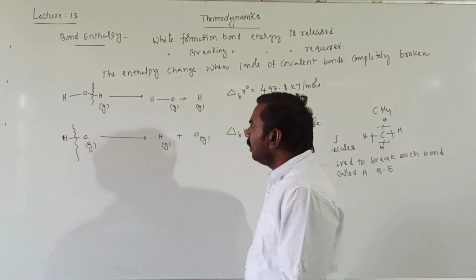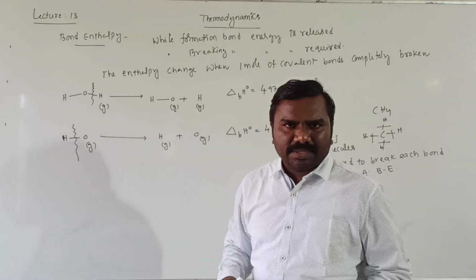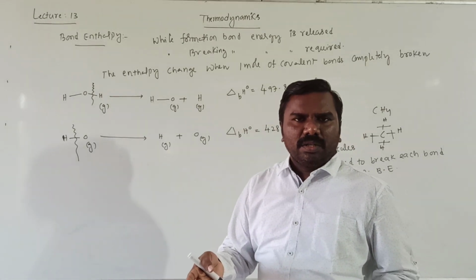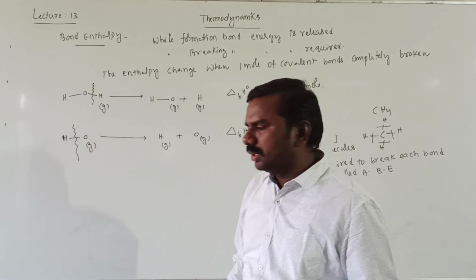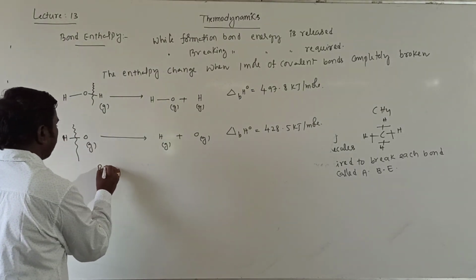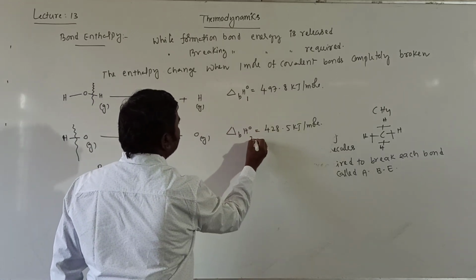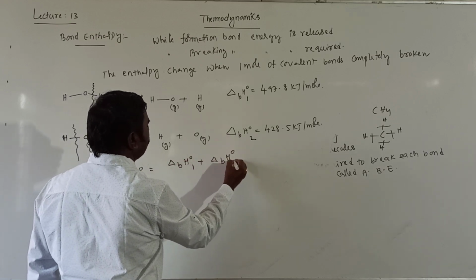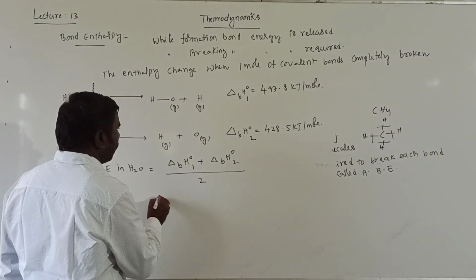That's why, in such cases, what is the OH bond enthalpy in water? If they ask a question, you cannot say that 497 and 428, two values, are there. That's why we need to take the average bond enthalpy in such conditions. So the average bond enthalpy in water is equal to, better you make it as 1, it is 2, delta B H naught 1 plus delta B H naught 2 by 2, as a total of 2 bonds are there.